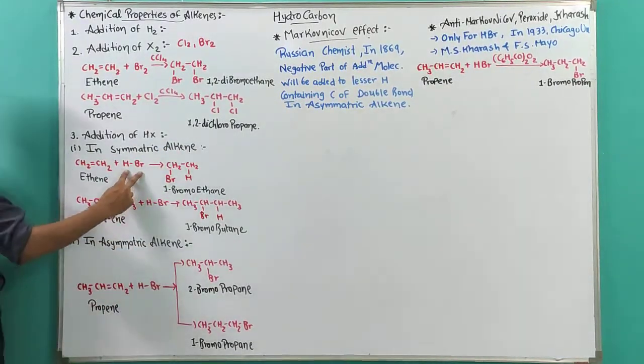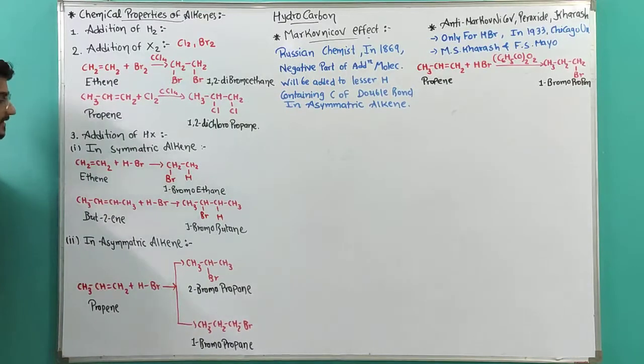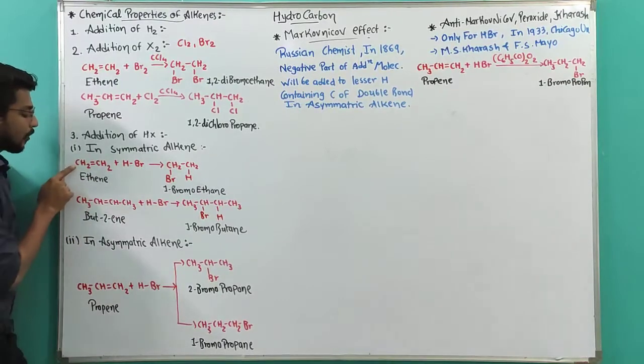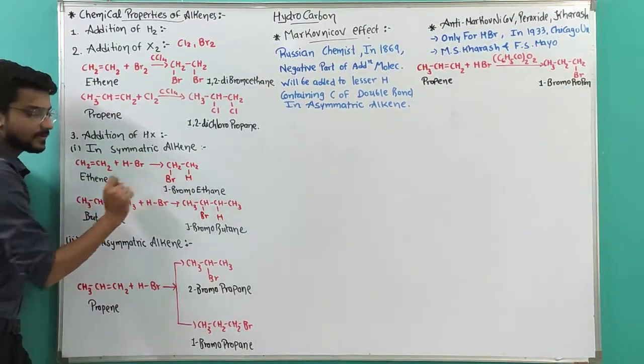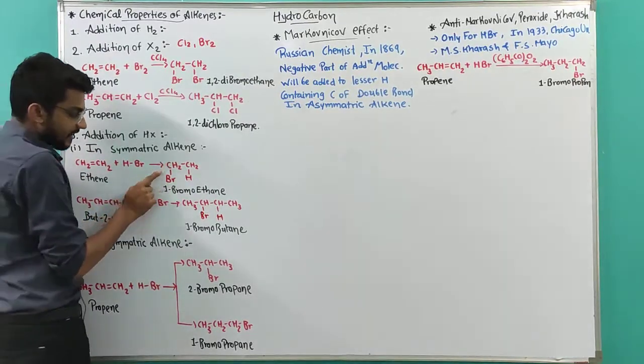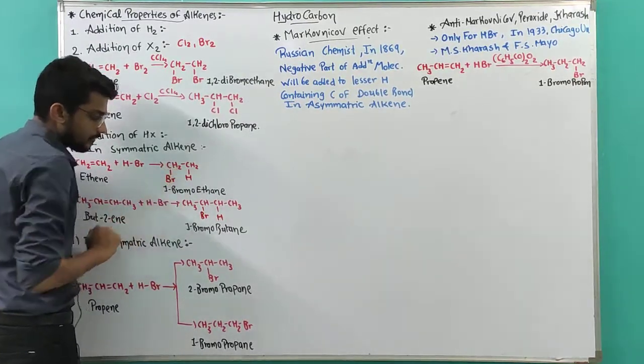When HBr is added to the symmetrical alkene, it doesn't matter. You can add bromine to any one of them. Suppose I have added bromine on the first carbon and hydrogen on the second carbon, like this. The name will be, first carbon, so 1-bromoethane.